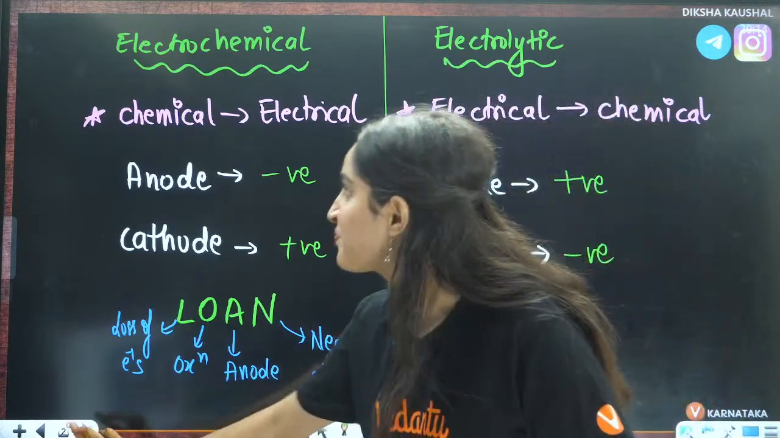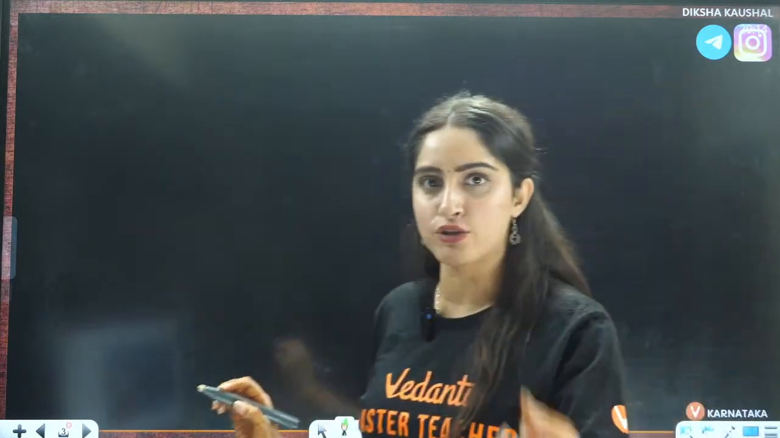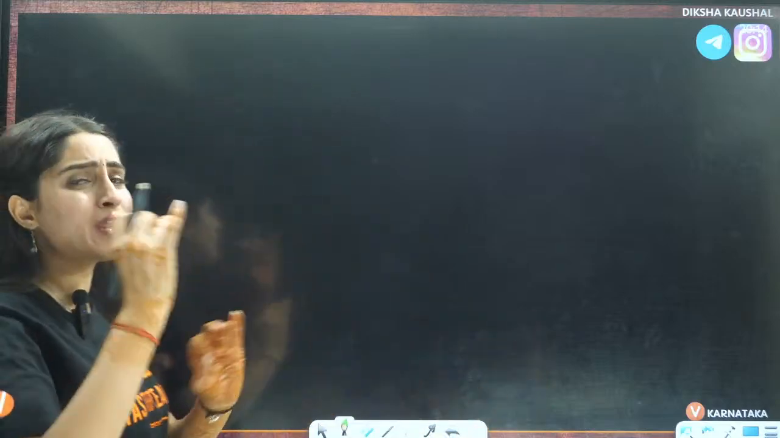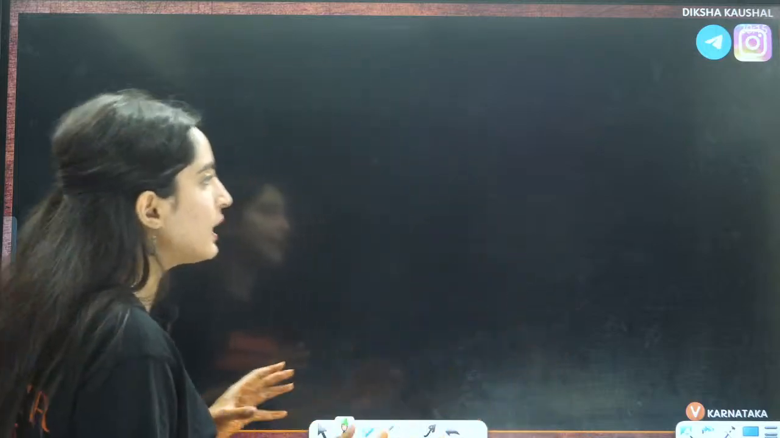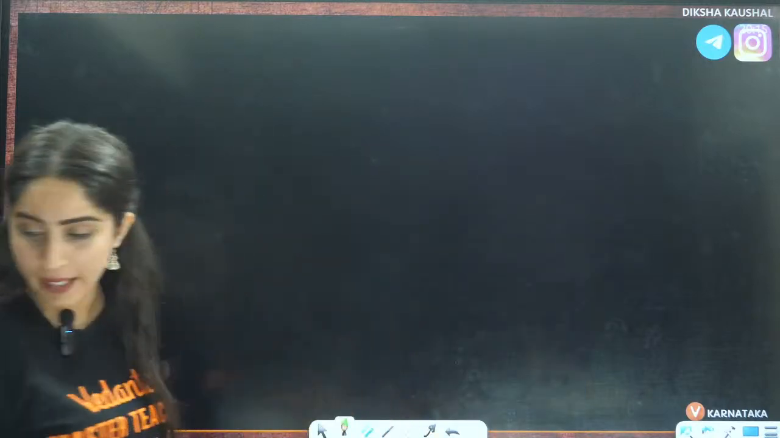Now, next is the electrochemical electrolytic difference that we have done. Now, in detail, we are going to talk about the electrochemical cell. So, everywhere I'll take the anode as negative. Now, basically, what is an electrochemical cell? In this, what will happen? I'll draw a diagram here. Just give me a second.